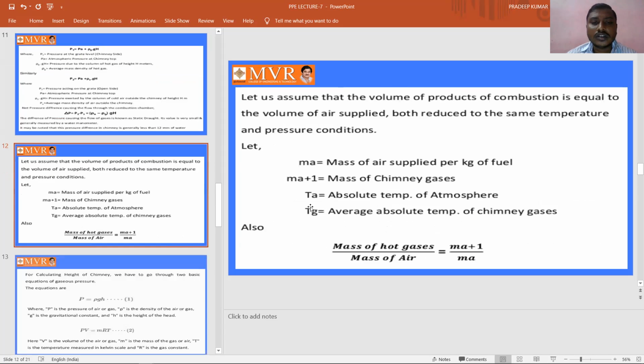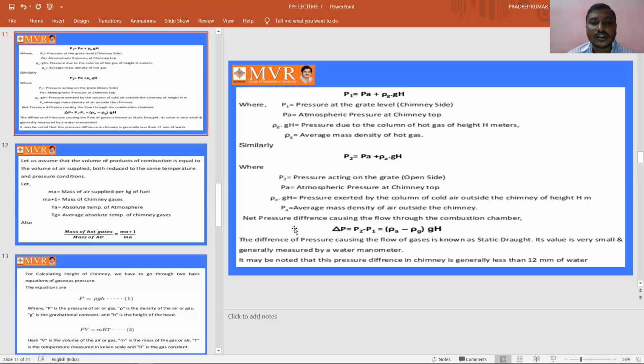The net pressure difference causing the flow through the combustion chamber is delta P equals P2 minus P1. P2 is PA plus rho A into g H, and taking g H common, we get delta P equals (rho A minus rho G) into g H.